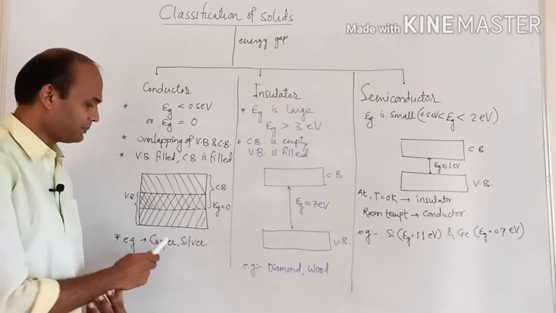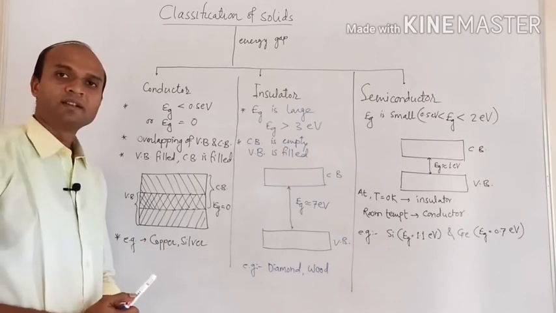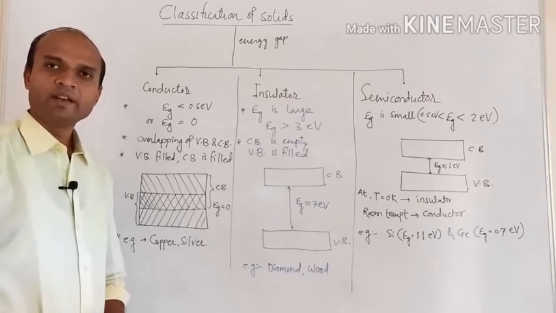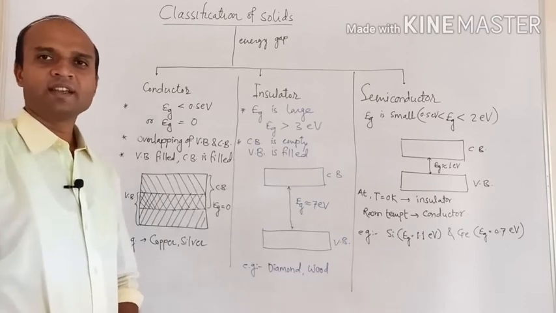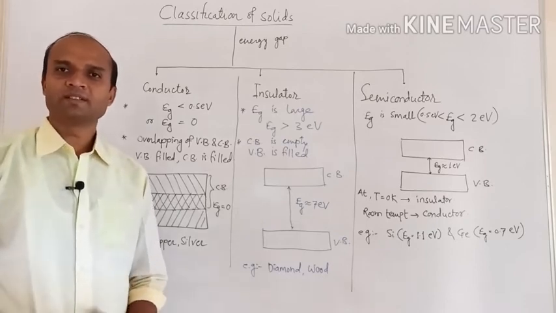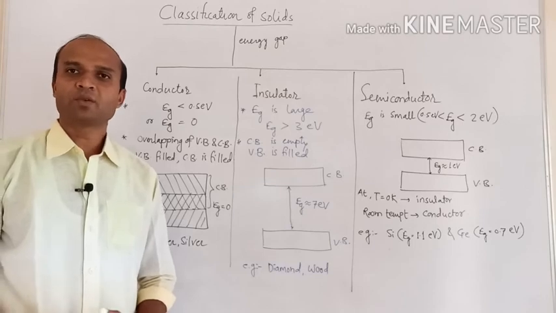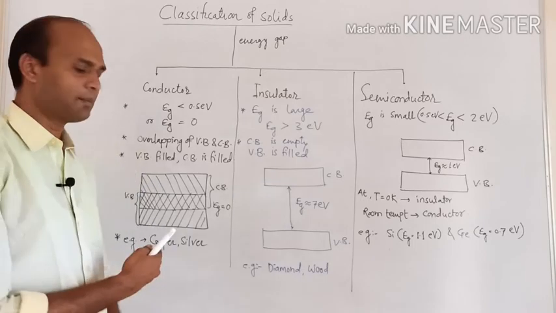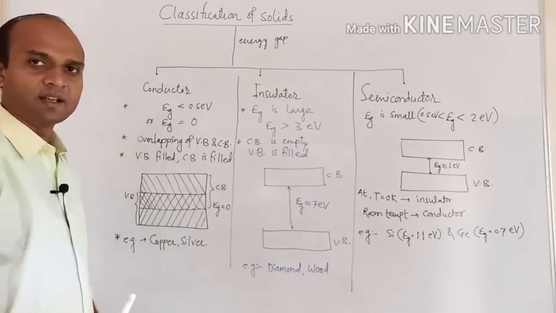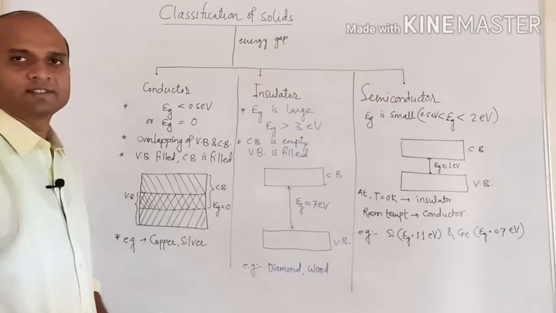That's why it acts as a conductor. Examples are copper, silver, gold, aluminium. These are examples of a conductor. All metals, as we know, are good conductors of electricity. So examples of metals are examples of conductors.